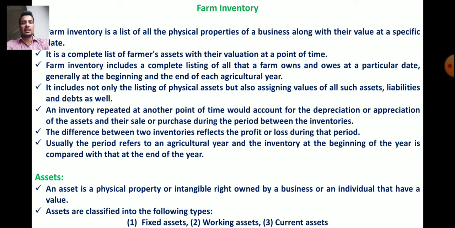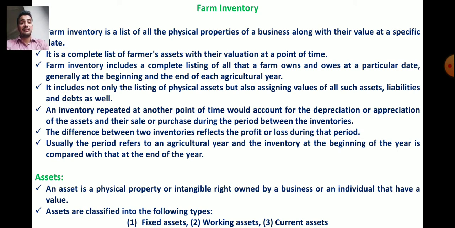Usually the period refers to the agricultural year, the agricultural season, and the inventory at the beginning of the year is compared with the end of the year. Suppose the inventory at the beginning of 2021 and the inventory at the end of 2021. This comparison between two inventories shows the profit and loss of the farmer during that particular period. Now, what is meant by assets?